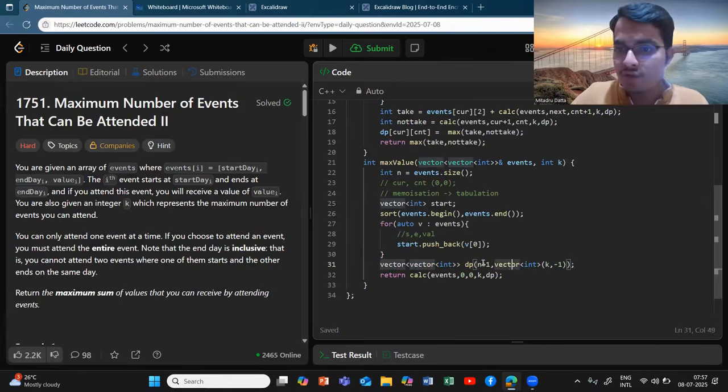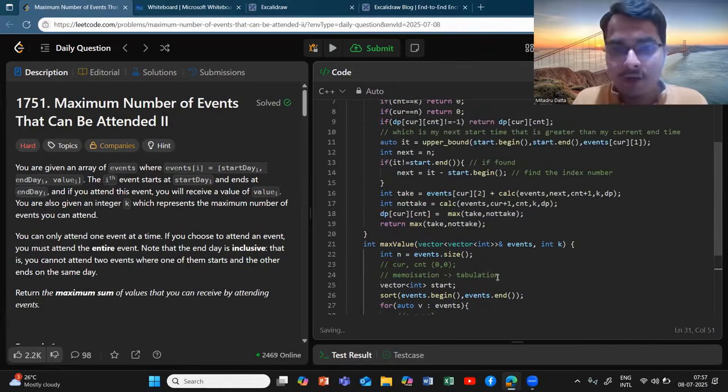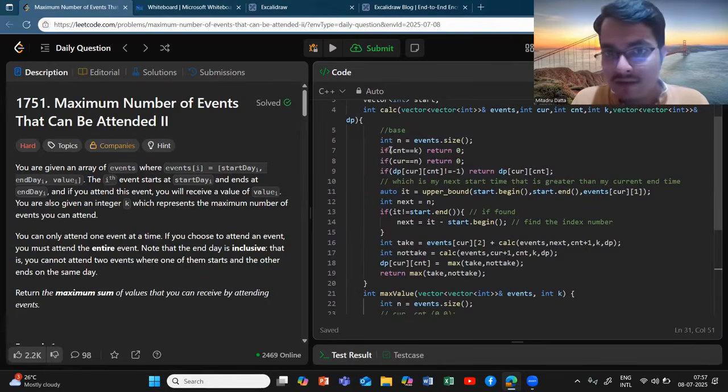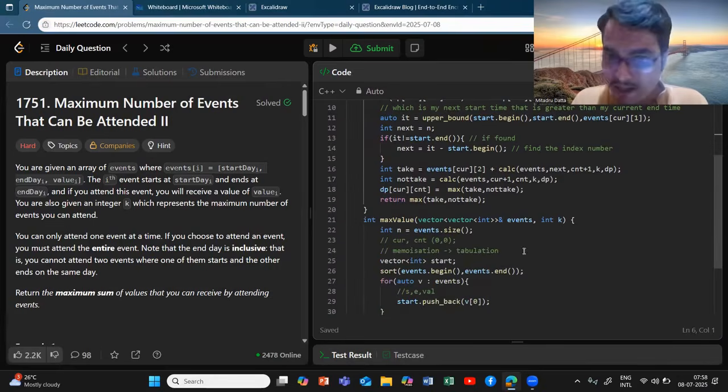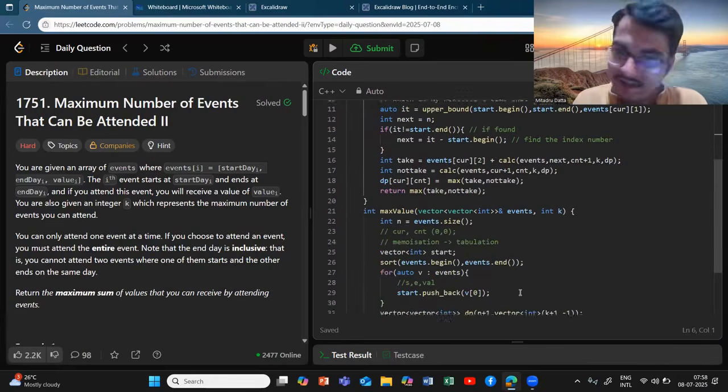The first thing you should focus on is filling in the base cases. As I had already told you, when converting memoization to tabulation, first you should take care of the base cases. The base cases are nothing but k and n. When count is k and when current index is n, I need to take care that it returns 0.